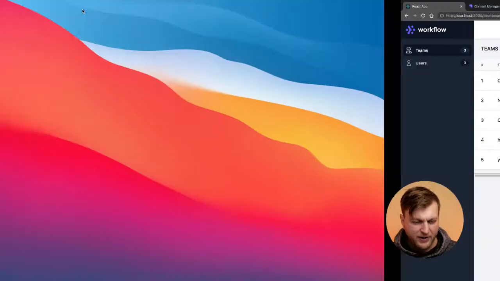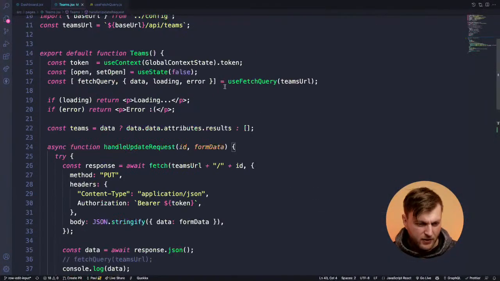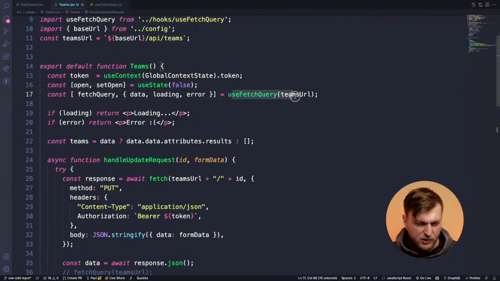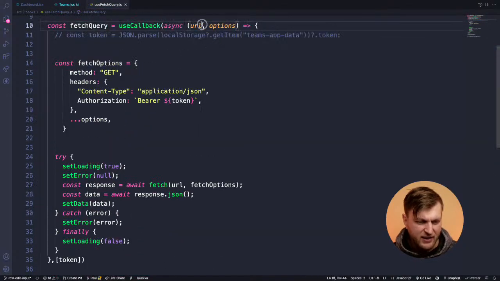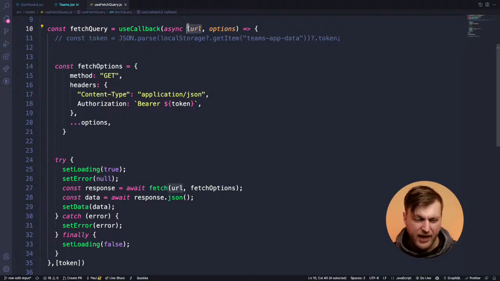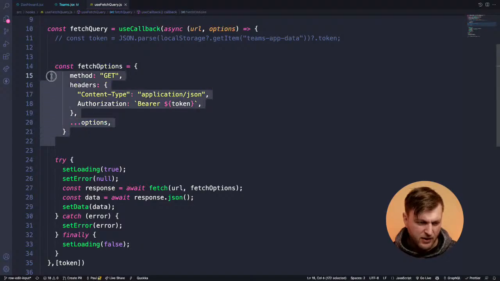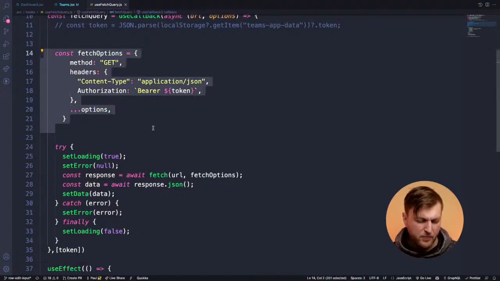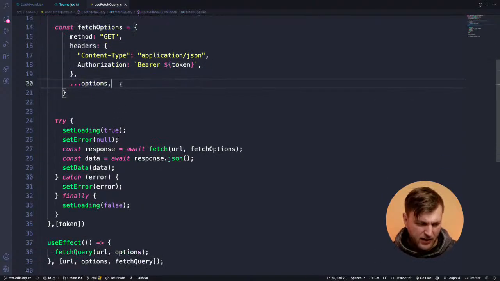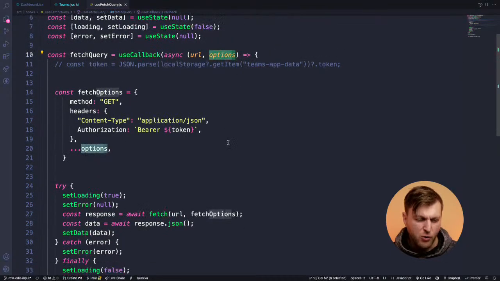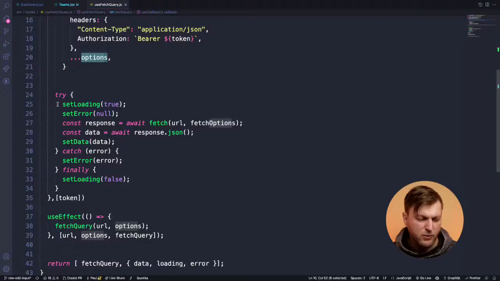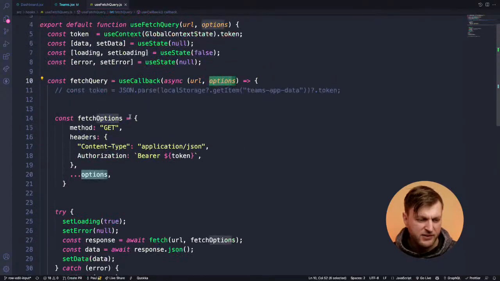So if I go back into my code, inside this use fetch query, all it's doing is taking a URL as a parameter, the endpoint that I want to use, and options that I want to pass. I have some general options here, and I'm overriding them with the props that I'm getting from here, only if I have to. And what I'm doing is I'm having three different states here.